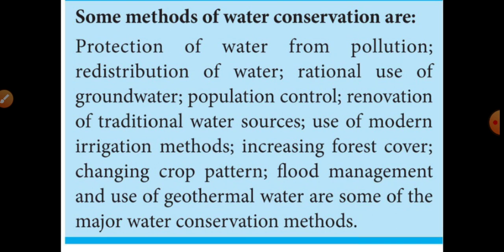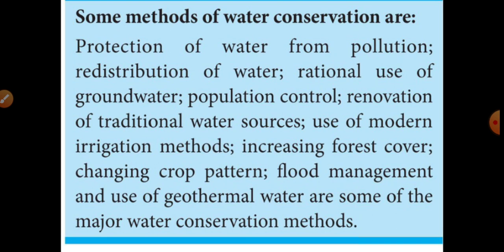First we should do the protection of water from pollution, then redistribution of water, rational use of groundwater. Rational means logical. Then population control. We should control the population. Then use of modern irrigation methods. We should use some of the modern irrigation methods.